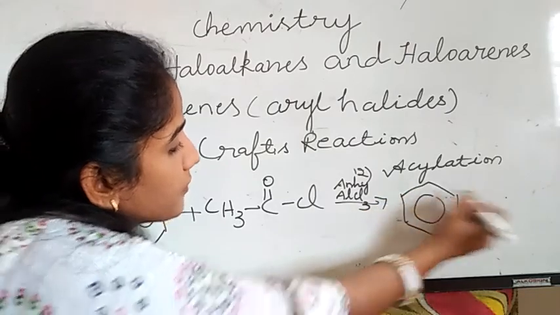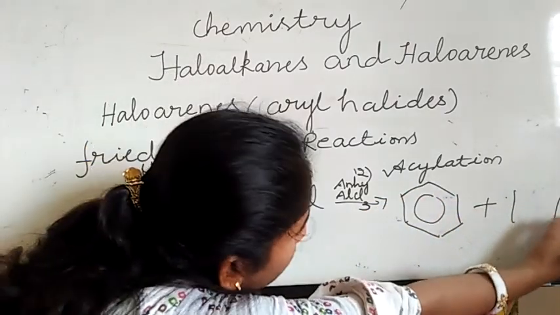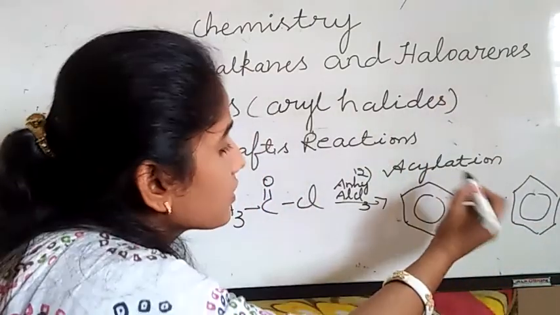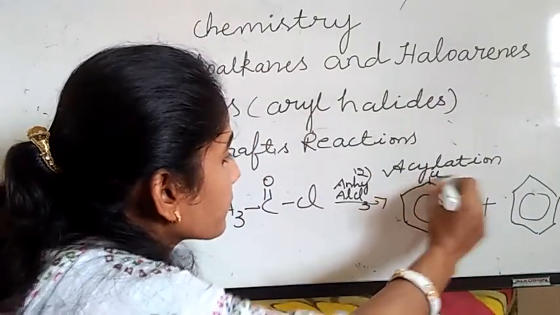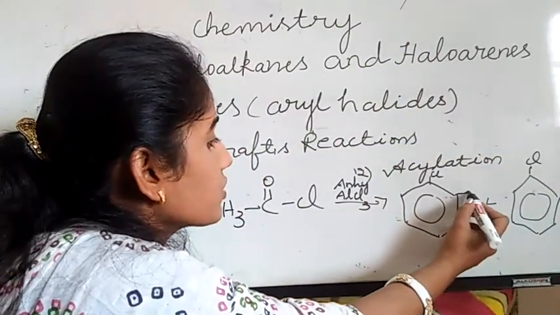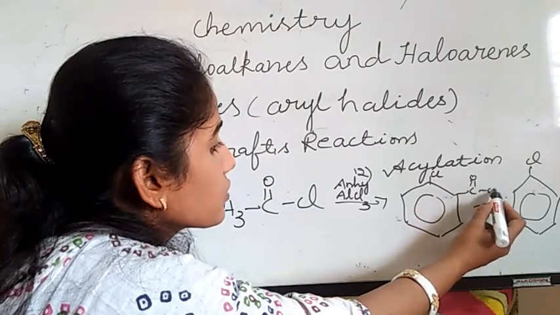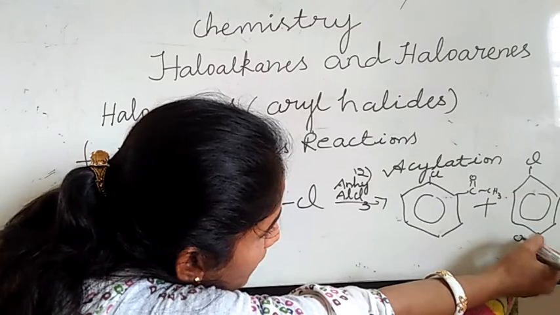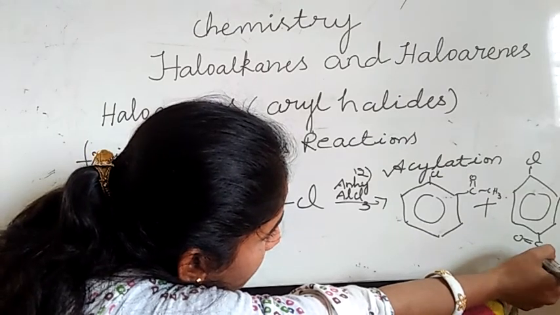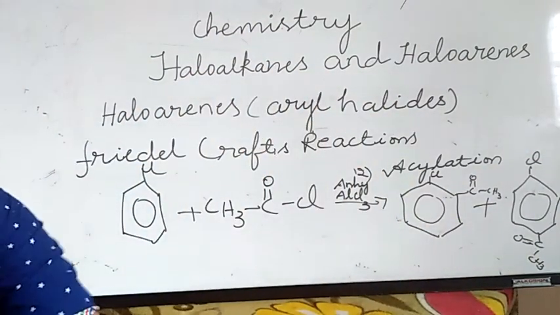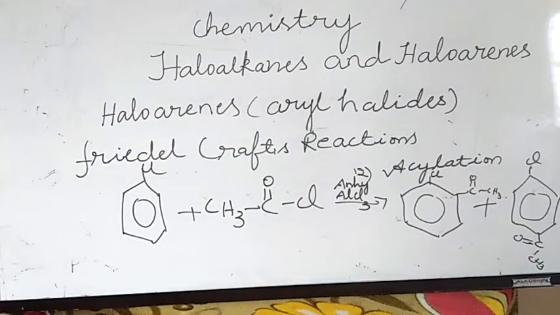First you can write two benzene rings. You are getting two products, right? Ortho substituted and para substituted. This is Cl and this is Cl. This is COCH3, COCH3. This is ortho substituted and this is para. COCH3.